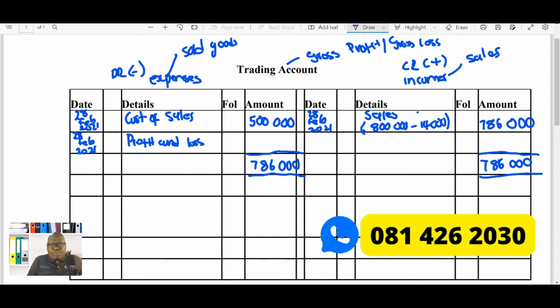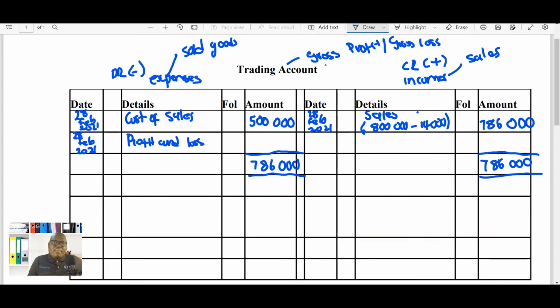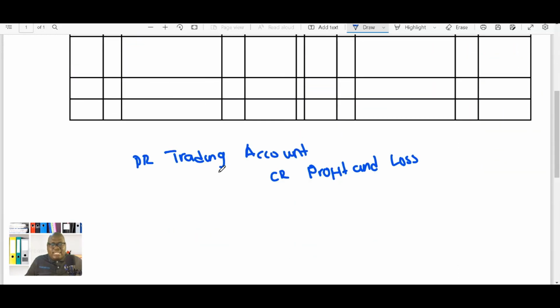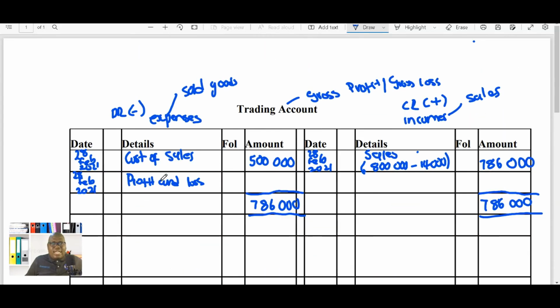So what you're going to do, you're going to check the difference between these two sides. Remember, I said that trading account is going to be debited, as it is debited here. You can see that trading account is debited by profit and loss. So our 786,000 minus 500,000 will give us 286,000.